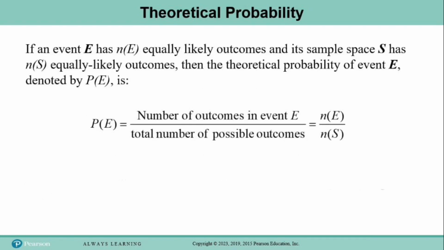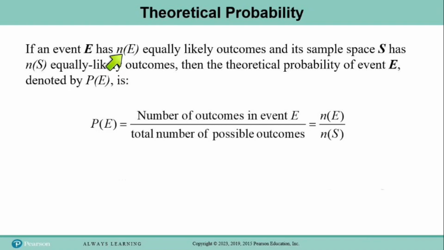Now I'm about to show you how to calculate theoretical probability, and it's not hard, but this definition right here looks a little daunting. So let's kind of remember what some of this notation means. Do you remember from chapter 2 where we talked about cardinality and we had this notation n(E)?